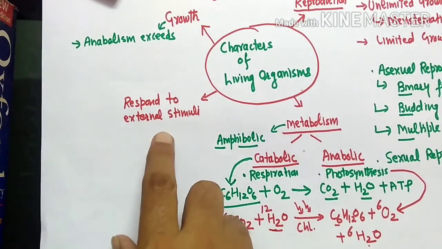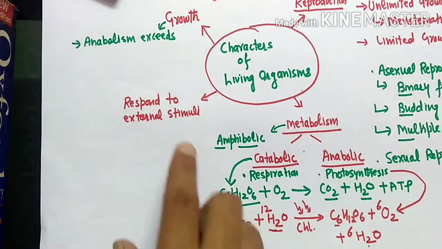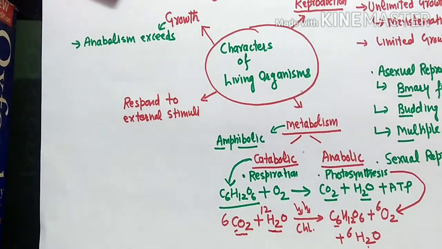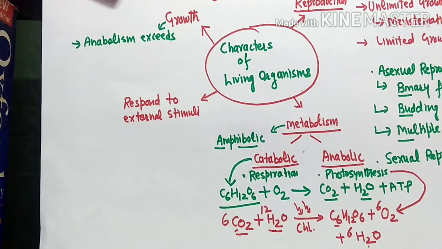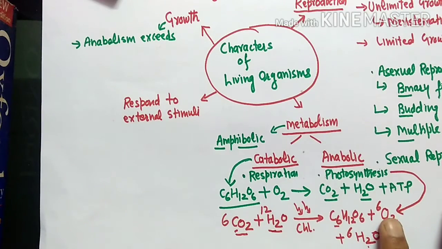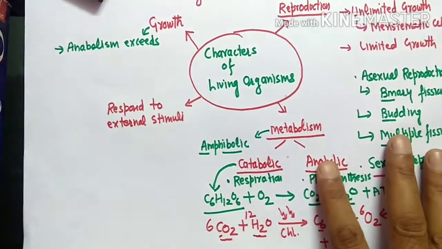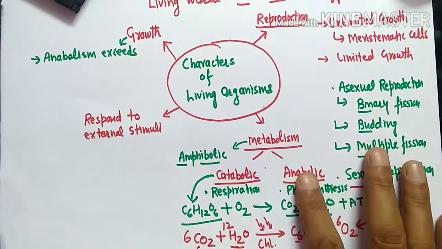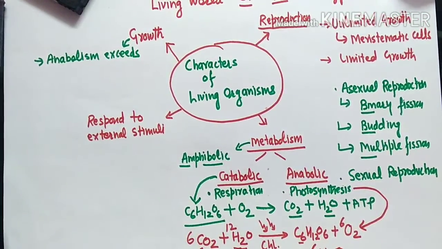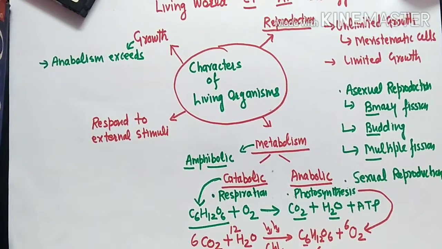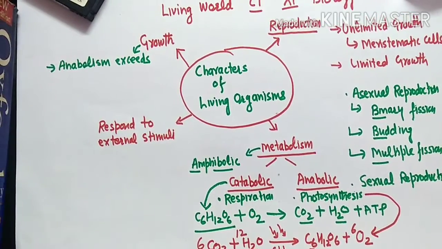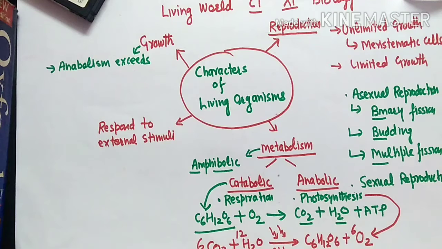So living organisms respond to external stimuli. Either they move toward the stimulus, or they move away from the stimulus. These are a few basic features of living organisms, and there are many more characteristics which living organisms show.